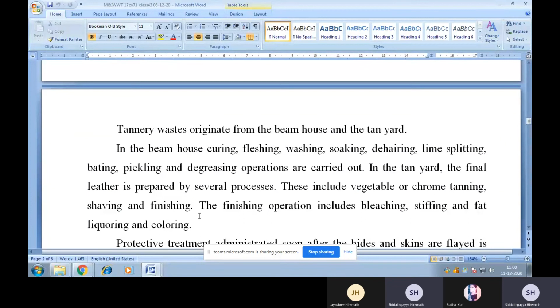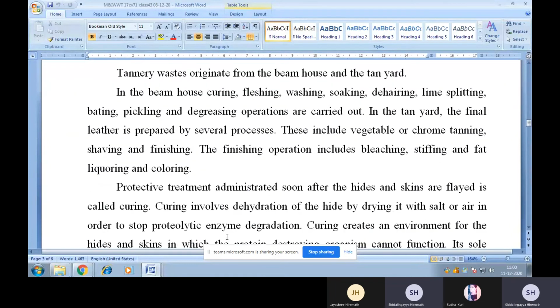Tannery waste originates from the beam house and the tan yard. In the beam house, curing, flushing, washing, soaking, dehairing, lime splitting, baiting, pickling, and degreasing operations are carried out. In the tan yard, the final leather is prepared by several processes. These include vegetable or chrome tanning, shaving, and finishing. The finishing operation includes bleaching, shifting, fat liquoring, and coloring.